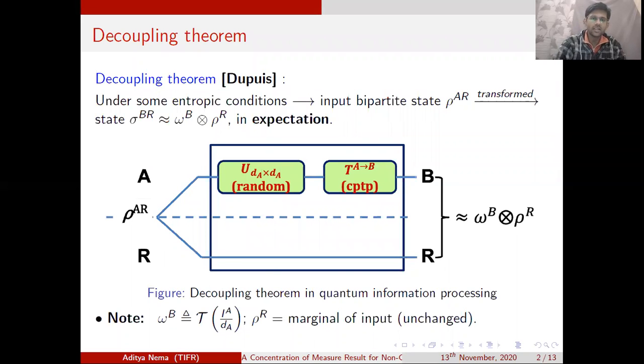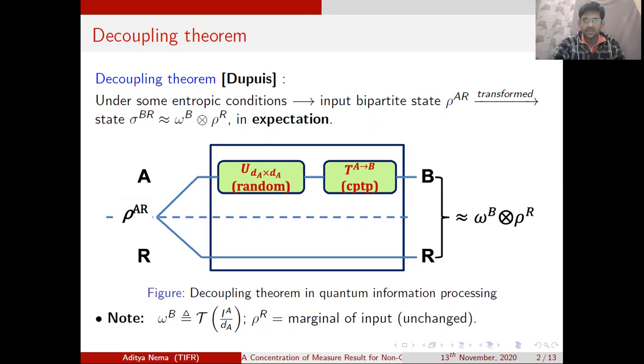So let us recall what the decoupling theorem is. Decoupling is a strategy by which we can transform a particular mixed state, let's say on a bipartite subsystem AR, to a state which is very close to a product state. Now, it was shown by Dupuis that the way to do this is that you apply a Haar-random unitary only over the subsystem A, conjugate it with the input state rho AR, and then pass this through a quantum channel. It was also generalized to the case when we do not need to consider a channel, but only a superoperator which is completely positive.